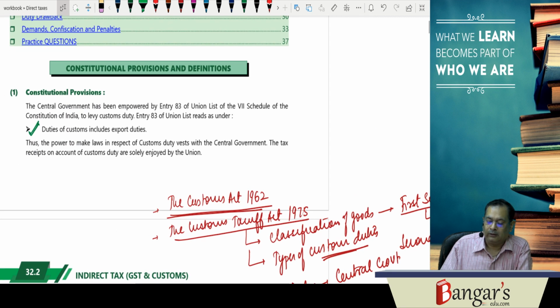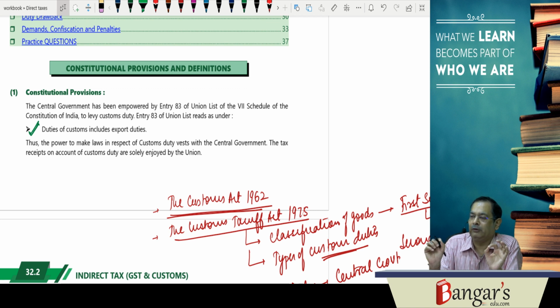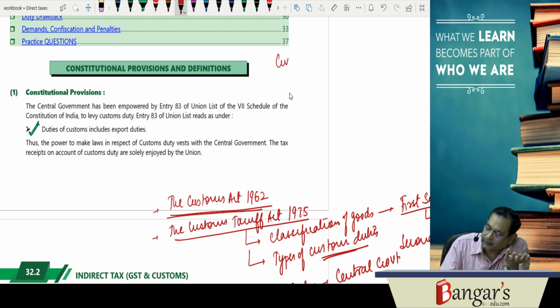So basically, this was an introduction aspect. Custom duty is levied on importation of goods into India and exportation of goods from India. Basically, this term customs has come from the word custom. Now what is custom? Custom is basically a tradition.